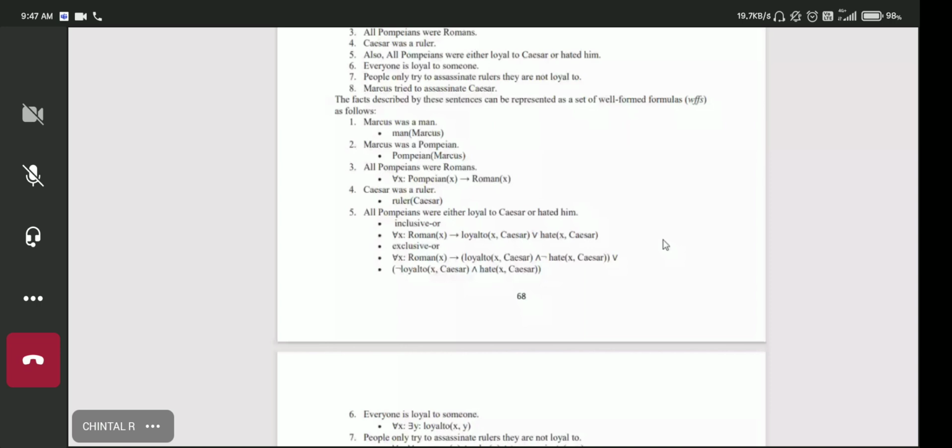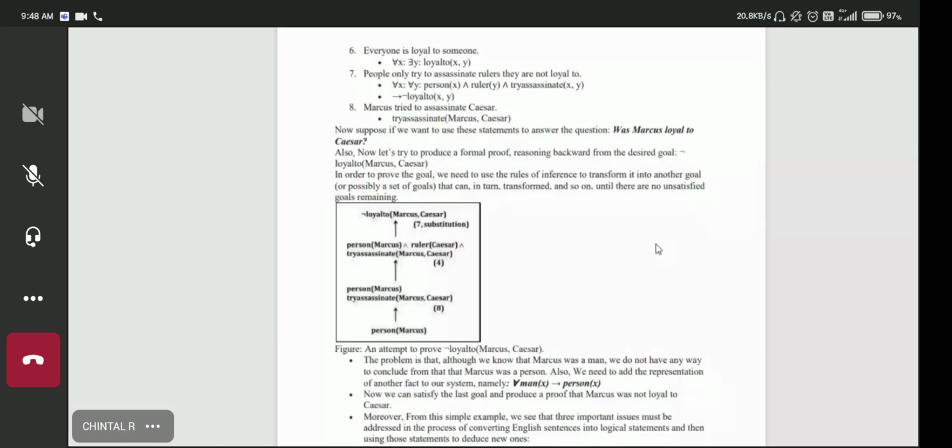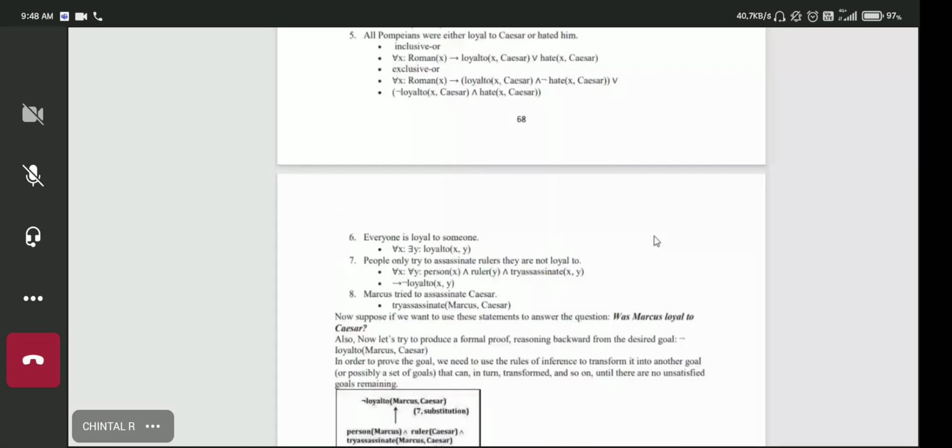Anybody would like to tell? Okay, see, statement number 7, not loyal to. Here you substitute Marcus and Caesar. Then you get person is Marcus, ruler is Caesar, and Marcus tried to assassinate Caesar. Then this portion becomes true. Try assassinate Marcus Caesar, according to the eighth statement. So we can directly imply that Marcus was not loyal to Caesar.